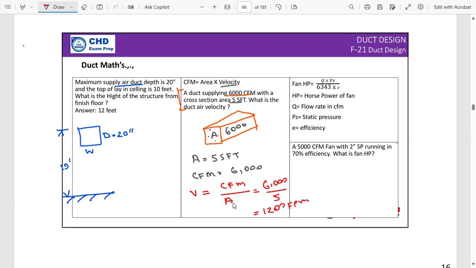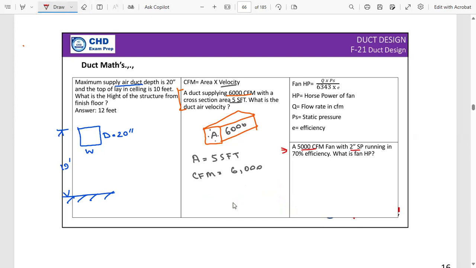And next one, okay, here is another mathematics. These maths are quite simple, right? If you face any challenge, let me know. Okay, a 5,000 CFM fan with 2-inch static pressure. So it is talking about the static pressure.